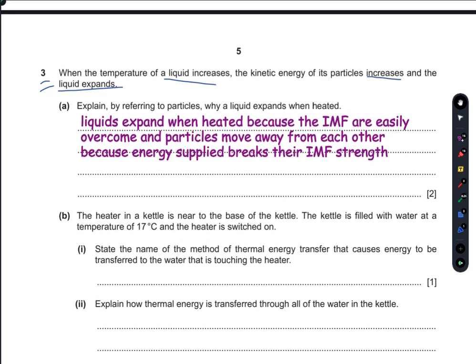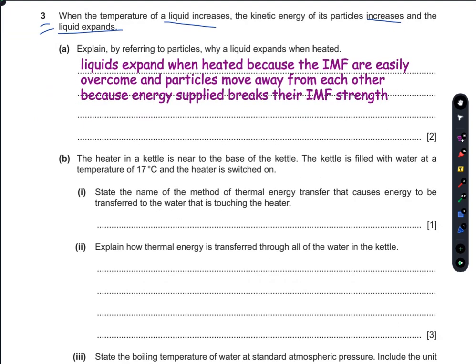Part B. The heater in the kettle is near to the base of the kettle. The kettle is filled with water at a temperature of 17 degrees C, and the heater is switched on. State the name of the method of thermal energy transfer that causes the energy to be transferred to the water that is touching the heater.